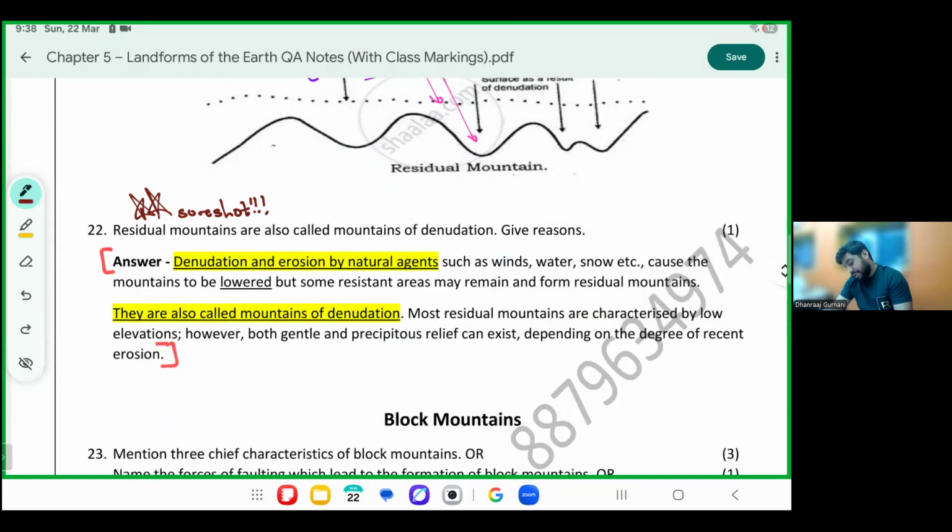Denudation happens by natural agents, as they said, wind, water, and air, which result in lowering of the height. Height never goes up. Height comes down. If the height of a mountain goes up, what type of mountain is that? Fold mountain. Young fold mountain.